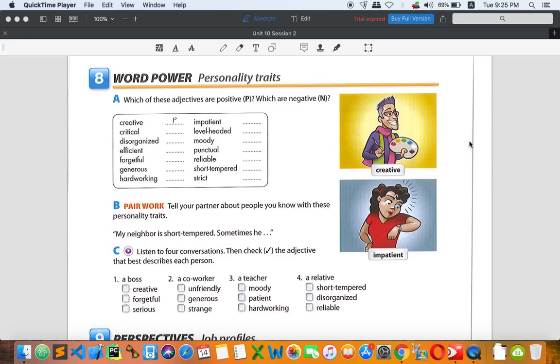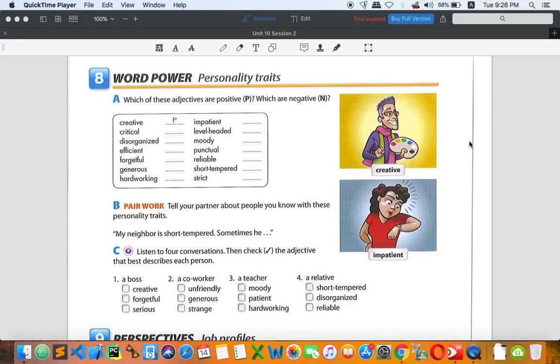Level-headed. Impatient is negative. Okay, if you are level-headed, you are calm, you are reasonable in making decisions. All right, for example, you have something to decide. If you are level-headed, you act very calmly, and you are very sensible and reasonable in order to make that decision.